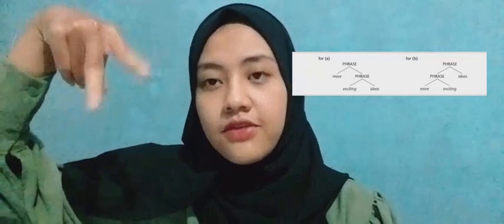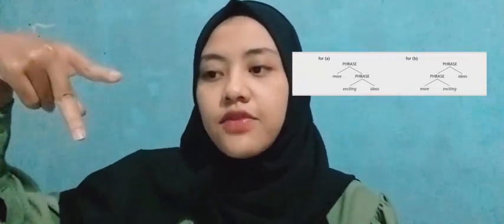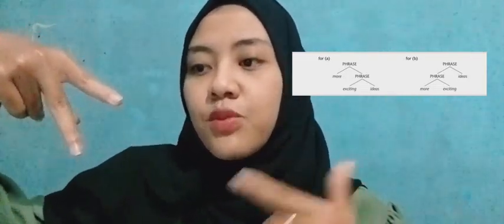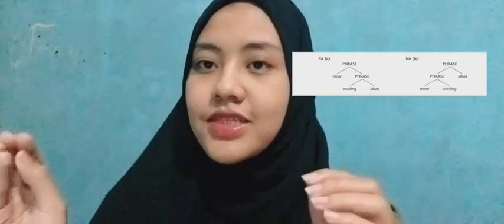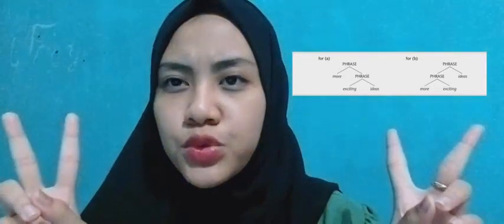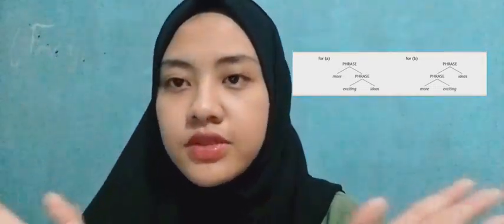And for B, there's a phrase here, and then there's a branch. The first branch is a phrase. The phrase here consists of "more exciting," and then "ideas." So it is ambiguous. There are two explanations about the meaning of "more exciting ideas."